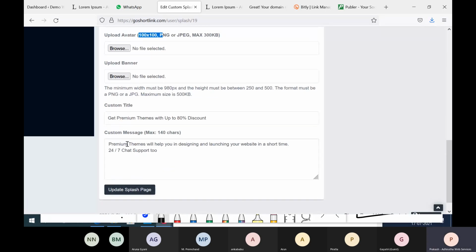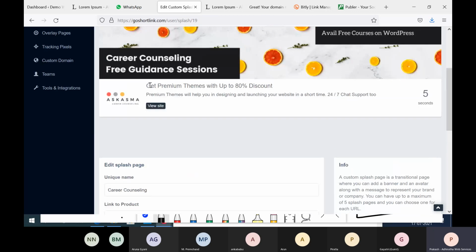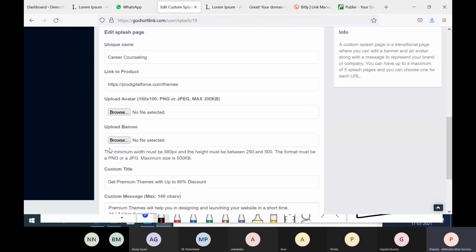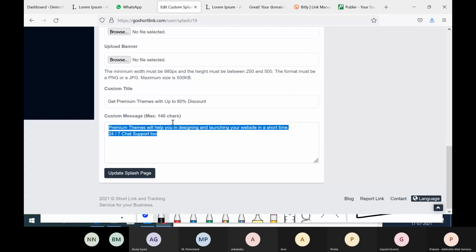Then again, what is the message you are trying to put there? See, get premium themes, and what is the text here? All that you are posting here. You will have 140 characters. That means in a simple 5 to 10 seconds duration, you should be able to put something important for the customer to grab their attention. That's what we are doing here.